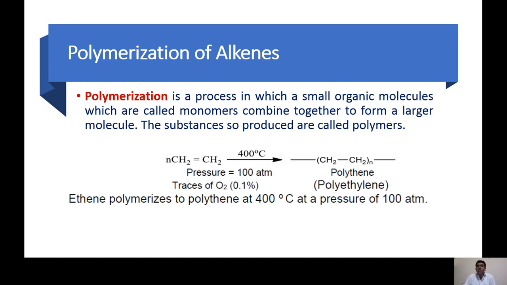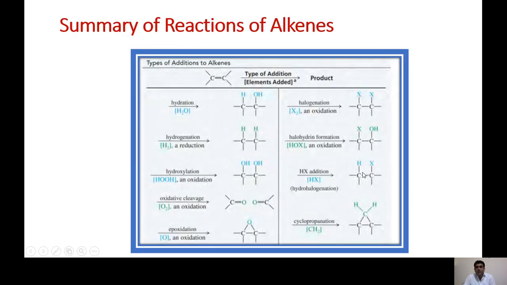So this polymerization technique is very important, and we make a number of polymers. And this basic part which is used for polymerization is called the monomer. And after combining the number of monomers, we get the polymers. So in short, this is the summary of all the reactions of the alkene, and this is a very important summary.